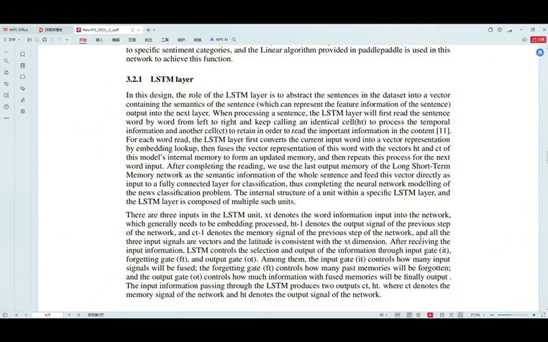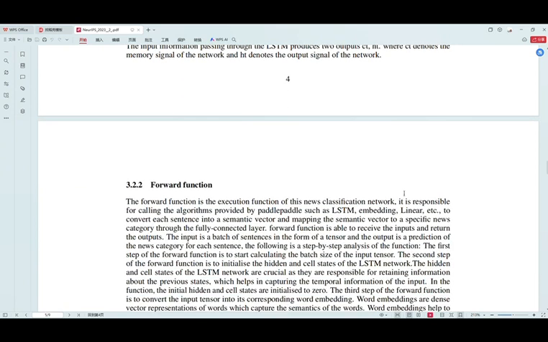The LSTM layer will first read the sentence word by word from left to right, and keep calling an identical cell to process the temporal information and another cell to retain the important information in the content. And then the forward function is the execution convention of this news classification network.